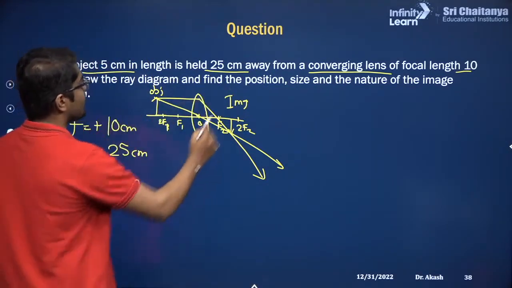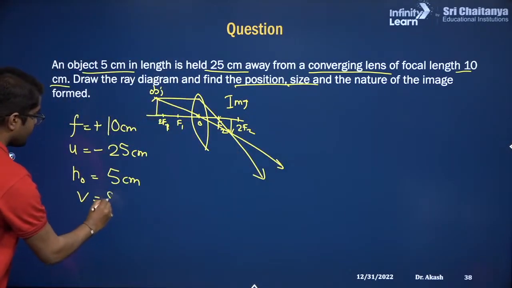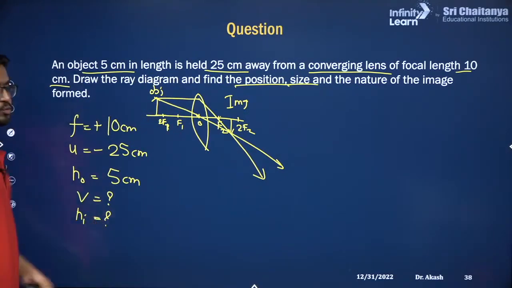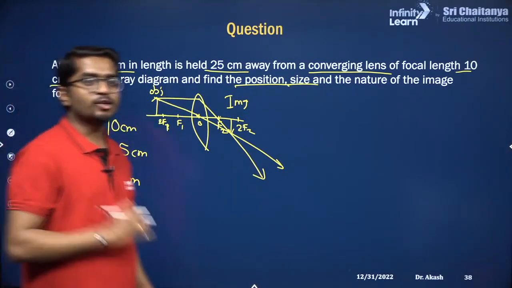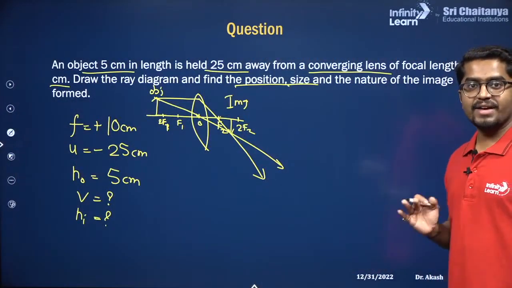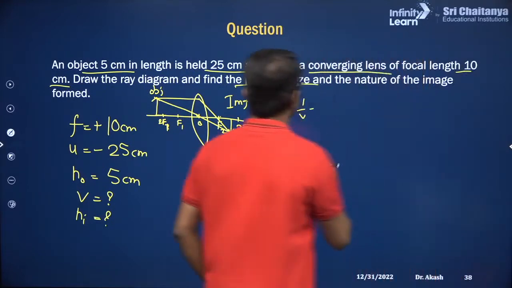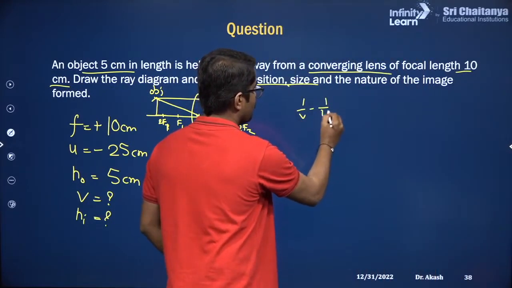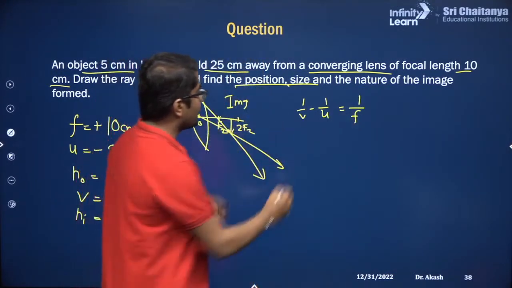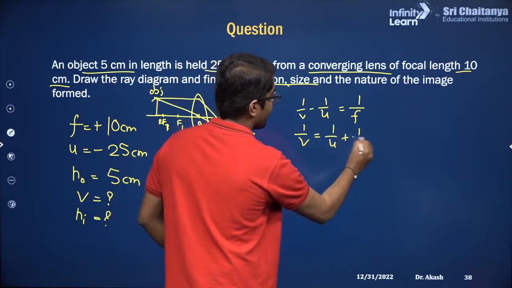Now we have to find the position and the size. That means we have to calculate what is V and what is the height of the image. So how will you calculate now? We know the lens equation: 1 by V minus 1 by U is 1 by F, correct? We have to calculate 1 by V. So 1 by V is 1 by U plus 1 by F.